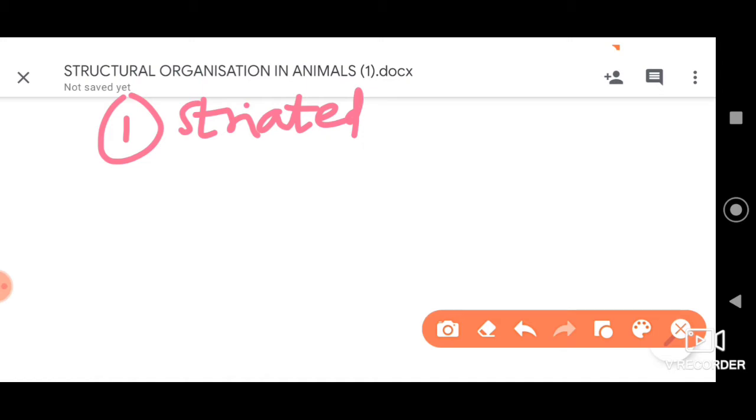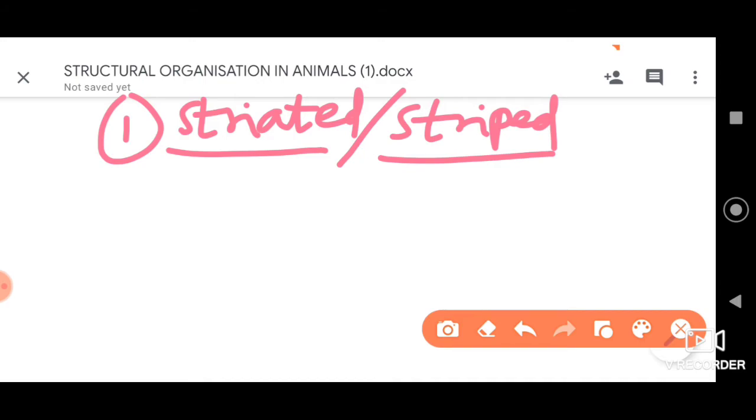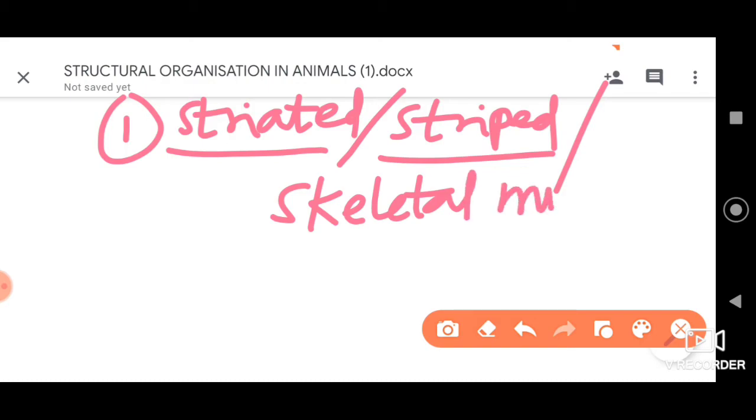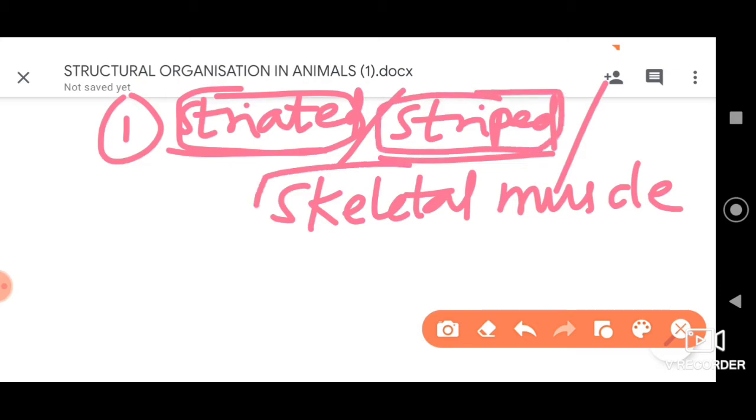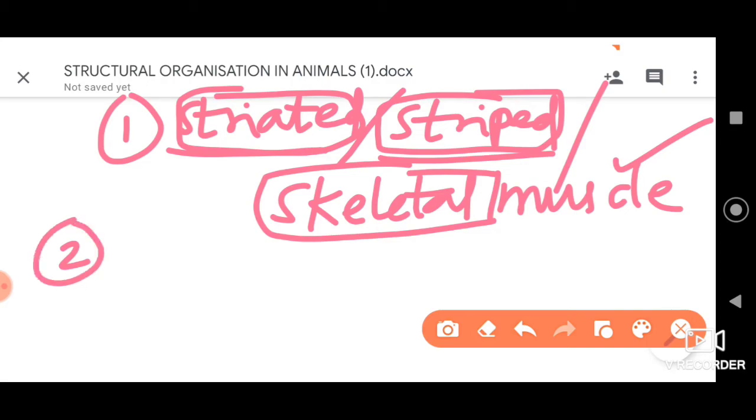The first is called striated muscle, or it can also be called striped muscle, or even skeletal muscle. So this is the first type. We can say either striated or striped or skeletal muscle. The second type we have is non-striated.